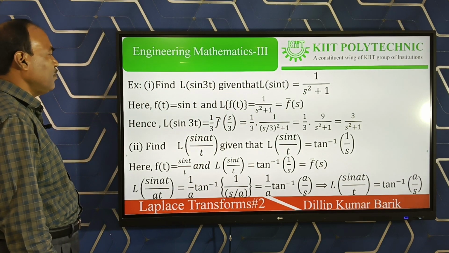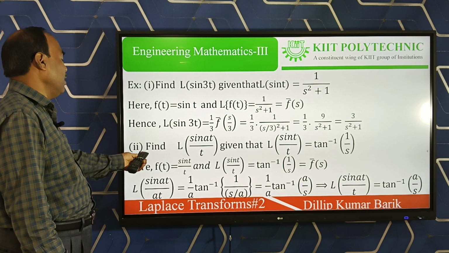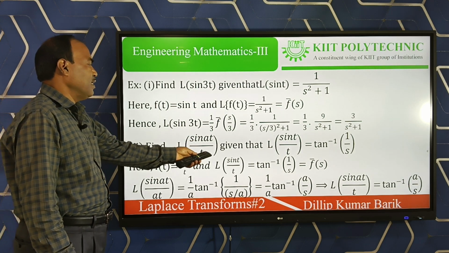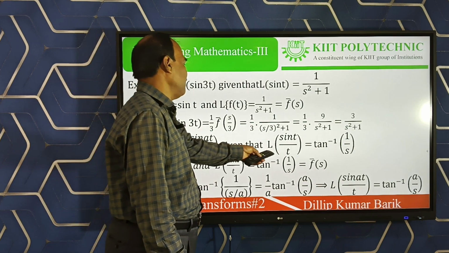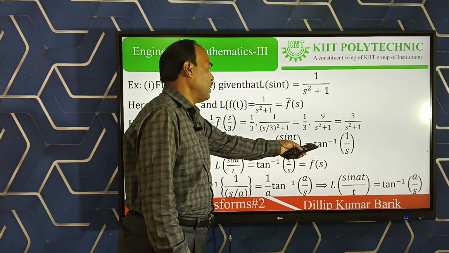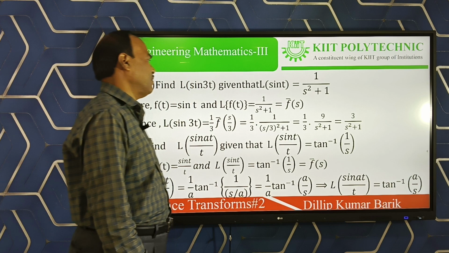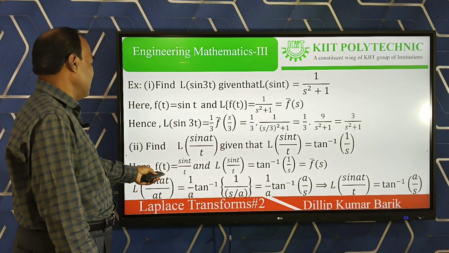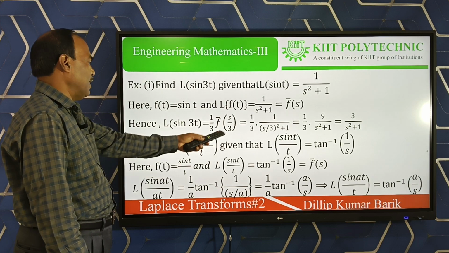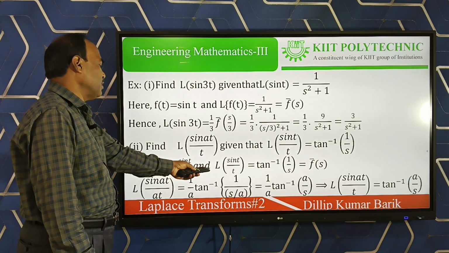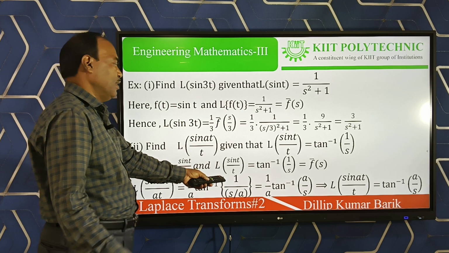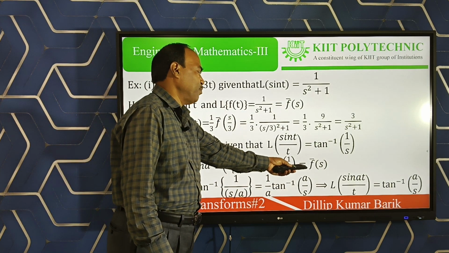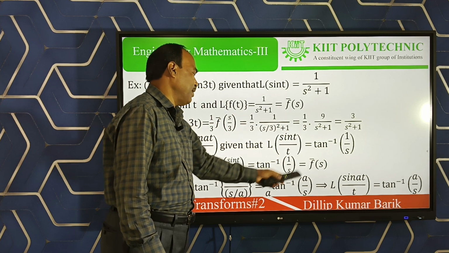Clear? Similarly, another question: find the Laplace of sin at by t, given that Laplace of sin t by t is equal to tan inverse 1 by s. Using the same format, f(t) is sin t by t, and Laplace of sin t by t is tan inverse 1 by s, which is our f bar s.